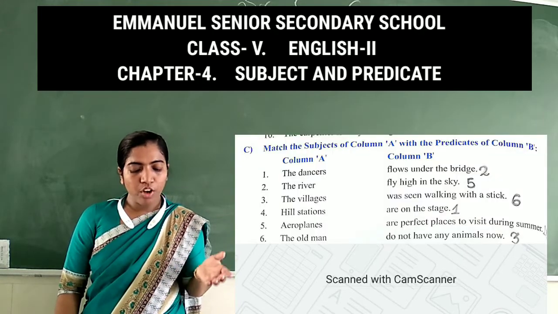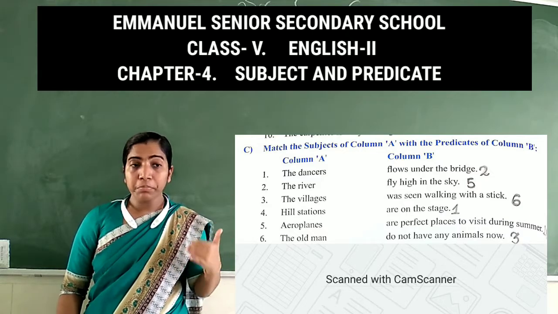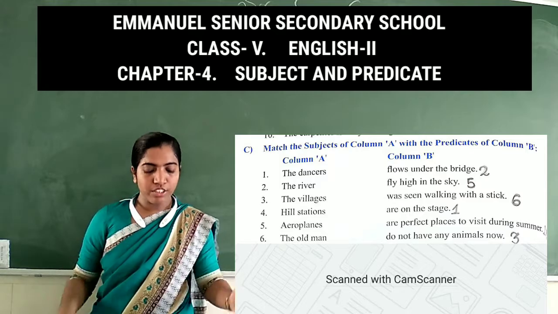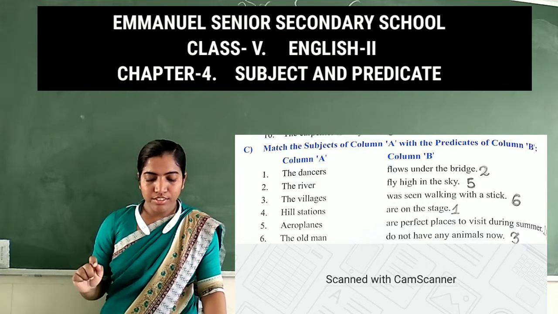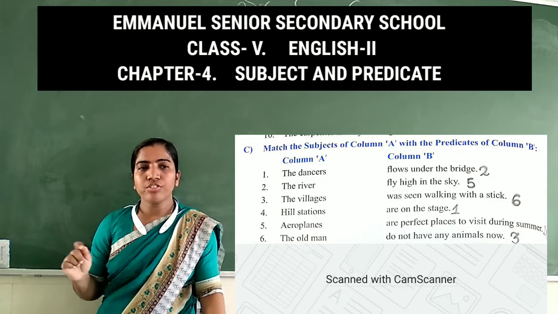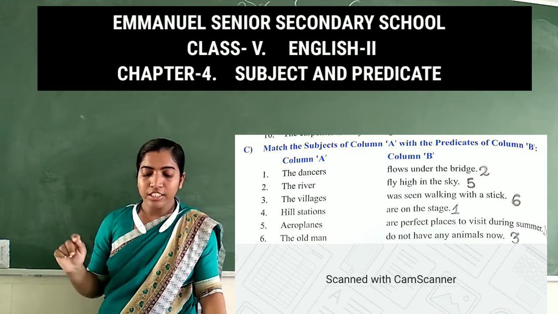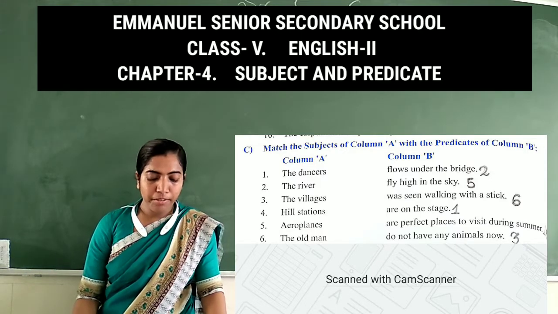Now let's go to the exercise C. Match the subject of column A with the predicates of column B. In column A, some subjects are given, and in column B, predicates are given. You have to match them. Okay, I'll read this. Just listen carefully. First, the dancers are on the stage. Second, the river flows under the bridge.